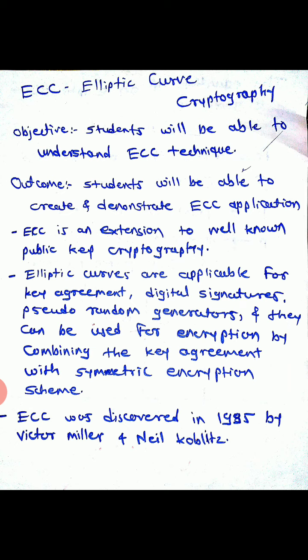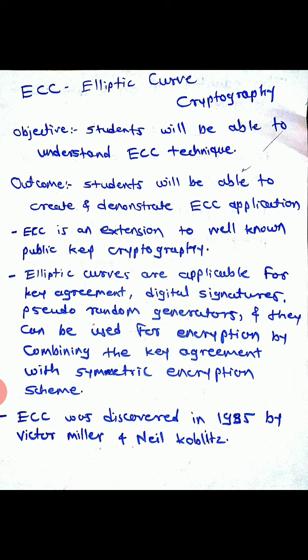Elliptic curves are applicable for key agreement, digital signatures, pseudo-random generators, and they can be used for encryption indirectly, by combining the key agreement with a symmetric encryption scheme.